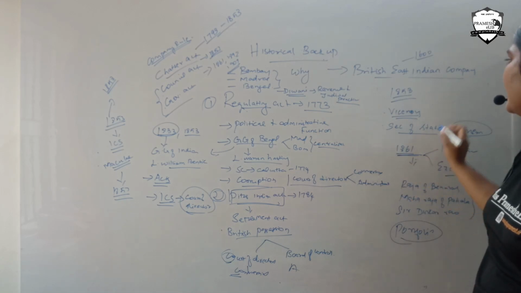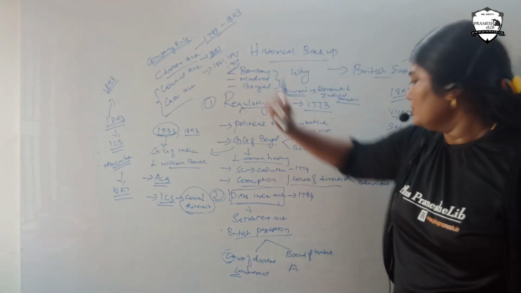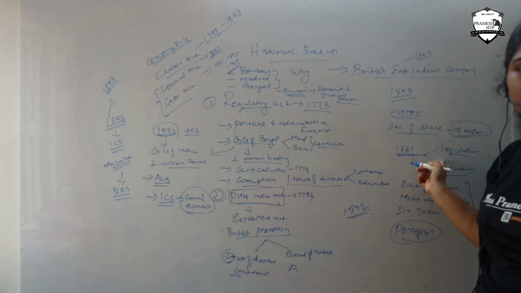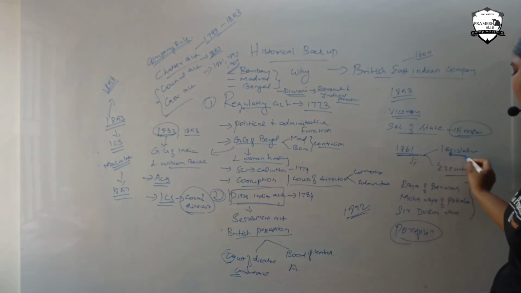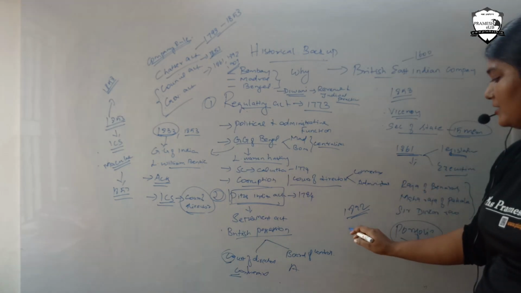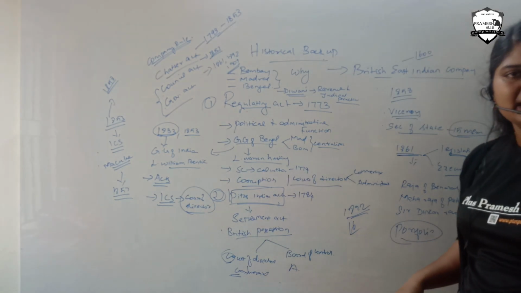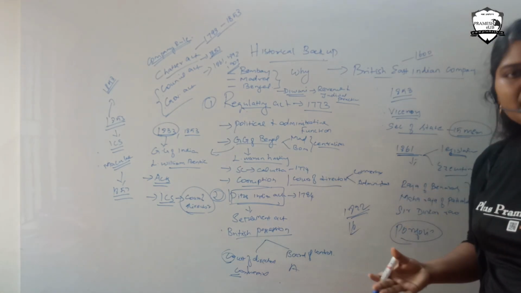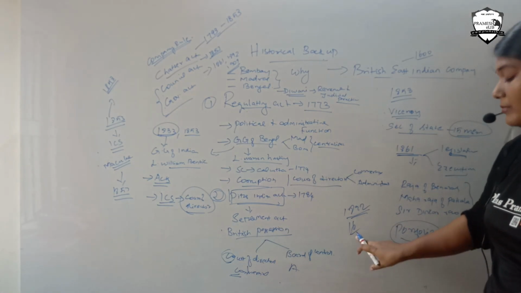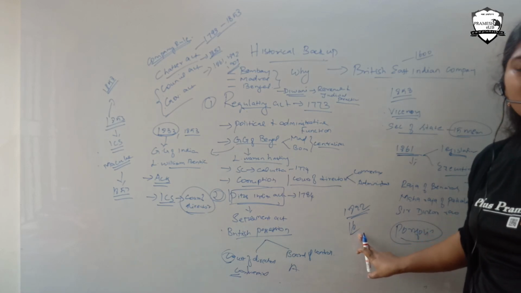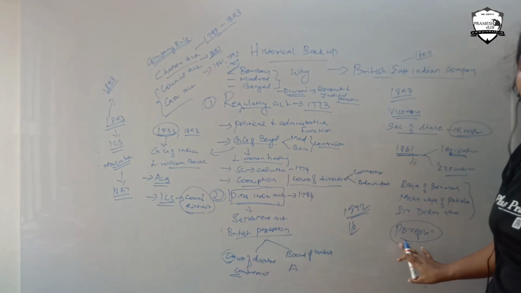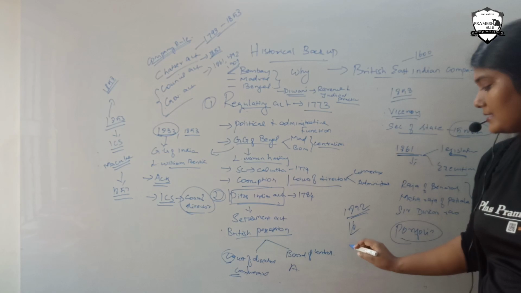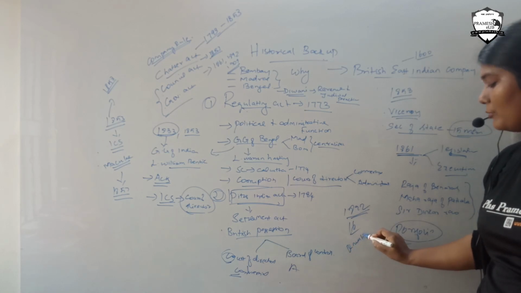Then comes the 1892 Charter Act. In that act, they increased the number of legislative members. Here they had introduced 3 members, and here they increased it up to 16 members. Indians were included in the legislative members of India, and the number of Indian members was said to be 16. They also increased the power of the portfolio, and allowed the members to ask questions about the budget.